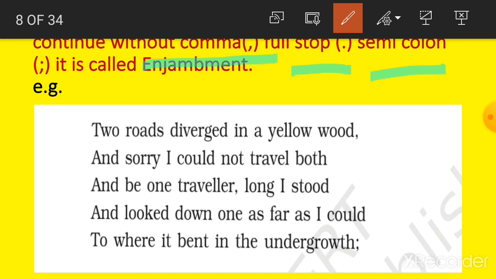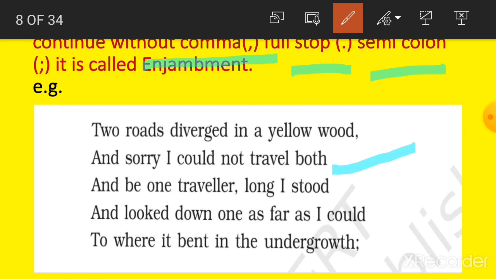Here, student, this is the first stanza of the poem, and the 3 lines end without any comma, any full stop, or any semicolon. First: "and sorry I could not travel both." Here there is no comma, no full stop, and no semicolon. Next line: "And be one traveler, long I stood."